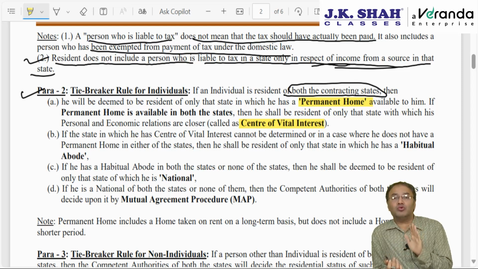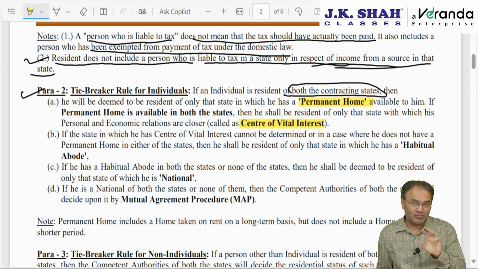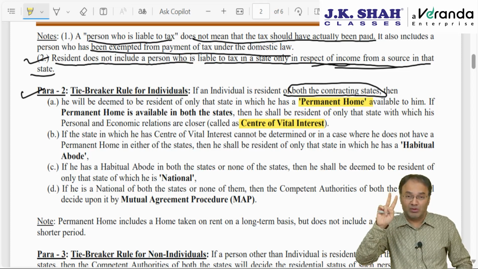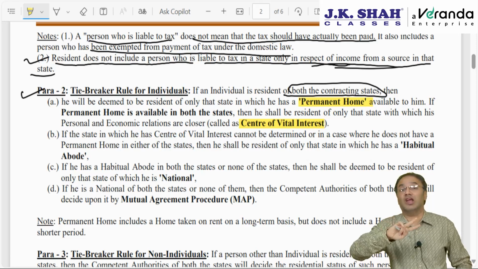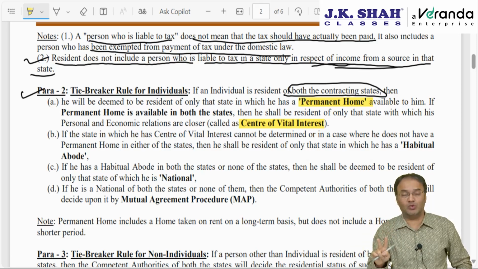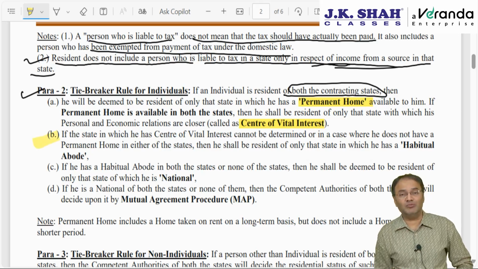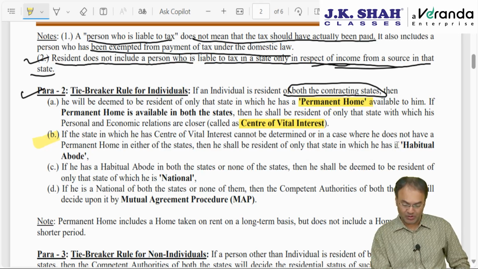Acha, when are we supposed to look into the center of vital interest? When are we supposed to check with which country his relationship is closer? That is to be checked only when he is resident of both the states plus he has a permanent home also in both the states. Then we check personal and economic relationship. However, if he has a permanent home in both the states but economic and personal relationship cannot be determined as to which country is closer, then we move on to the second criterion. Then he will be deemed to be resident of that state in which he has a habitual abode available to him.